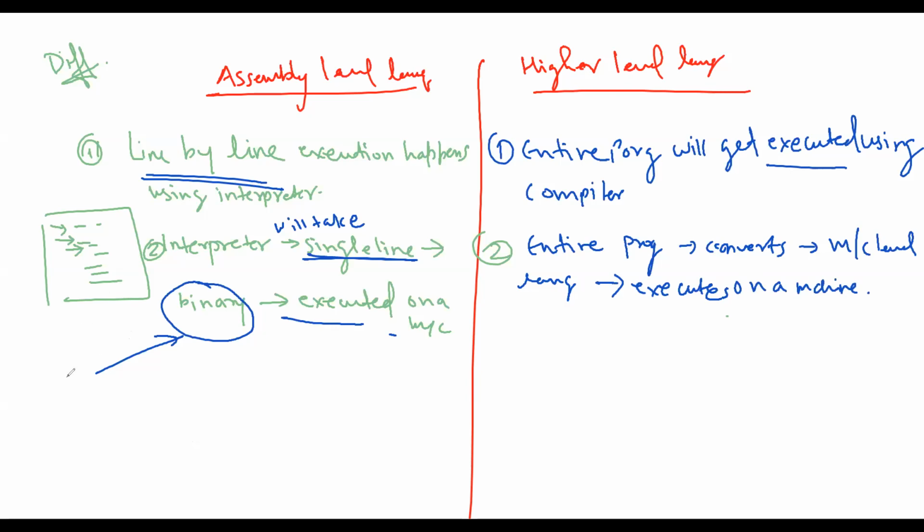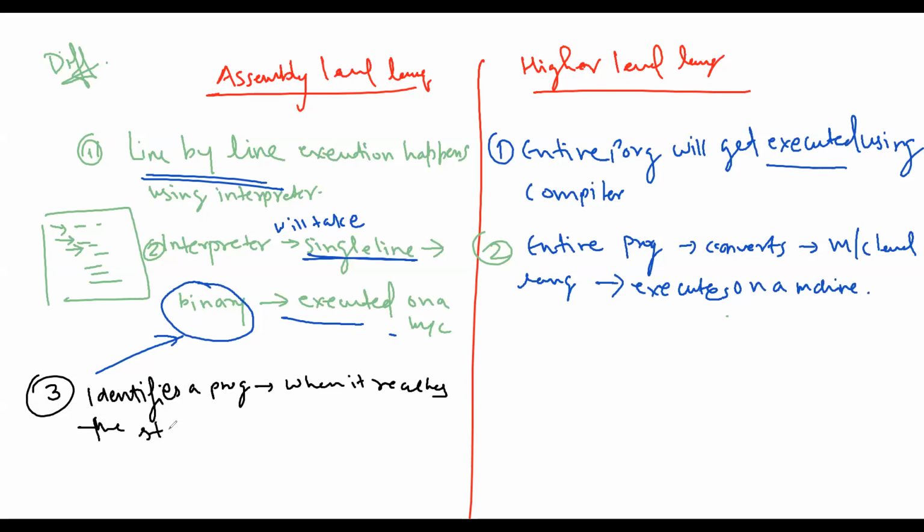Okay, so the third, we have two more points. The interpreter identifies an error in a program when it reaches a statement having the error.